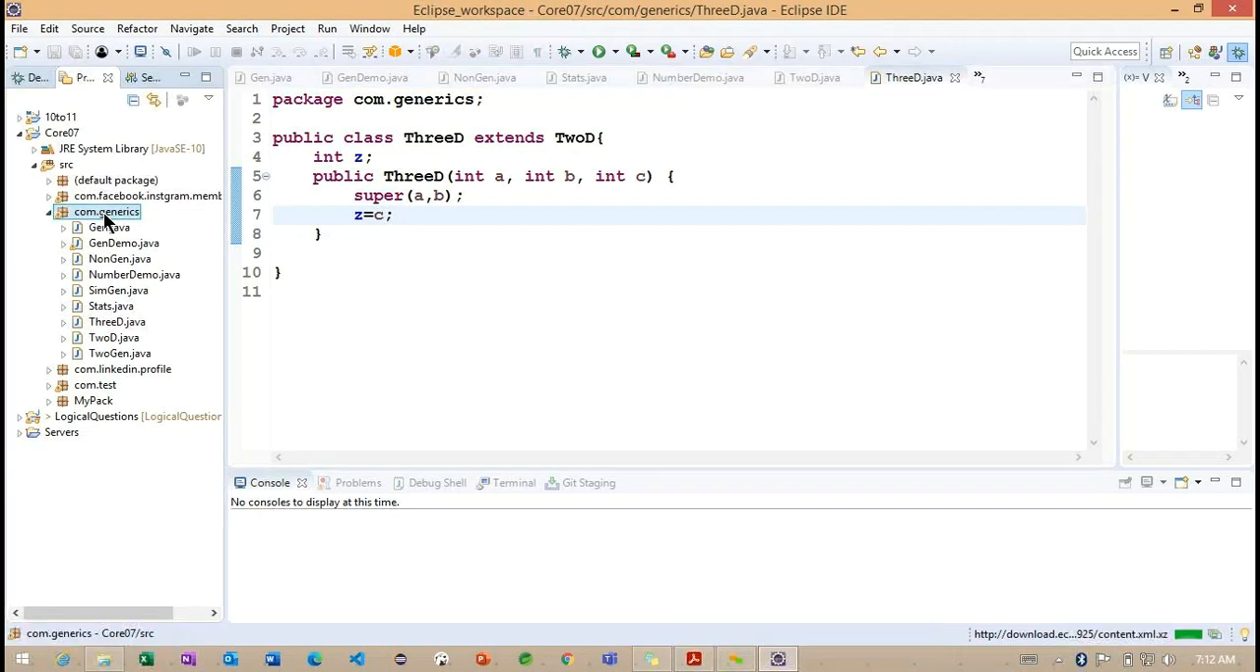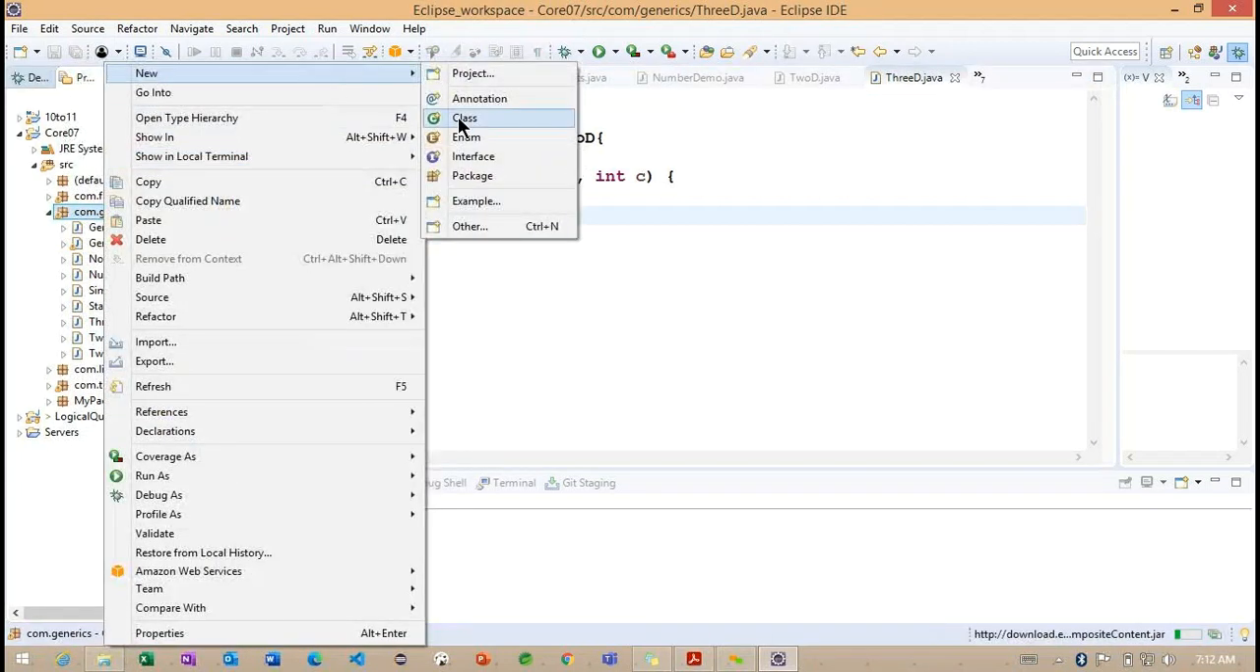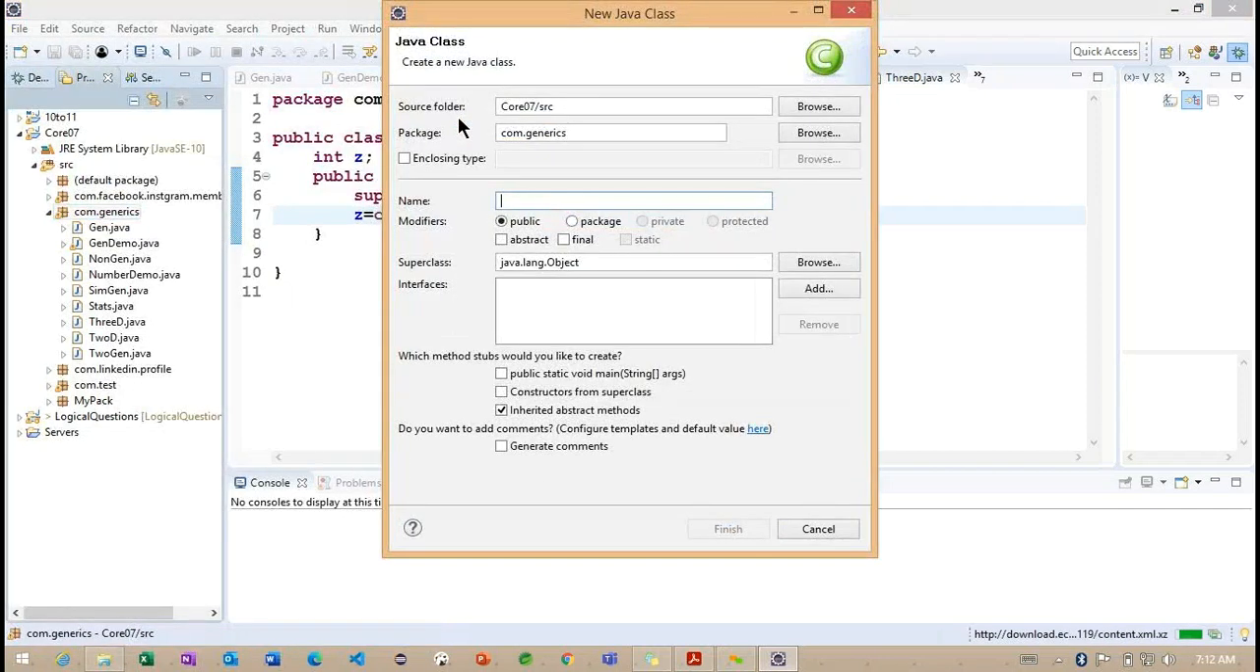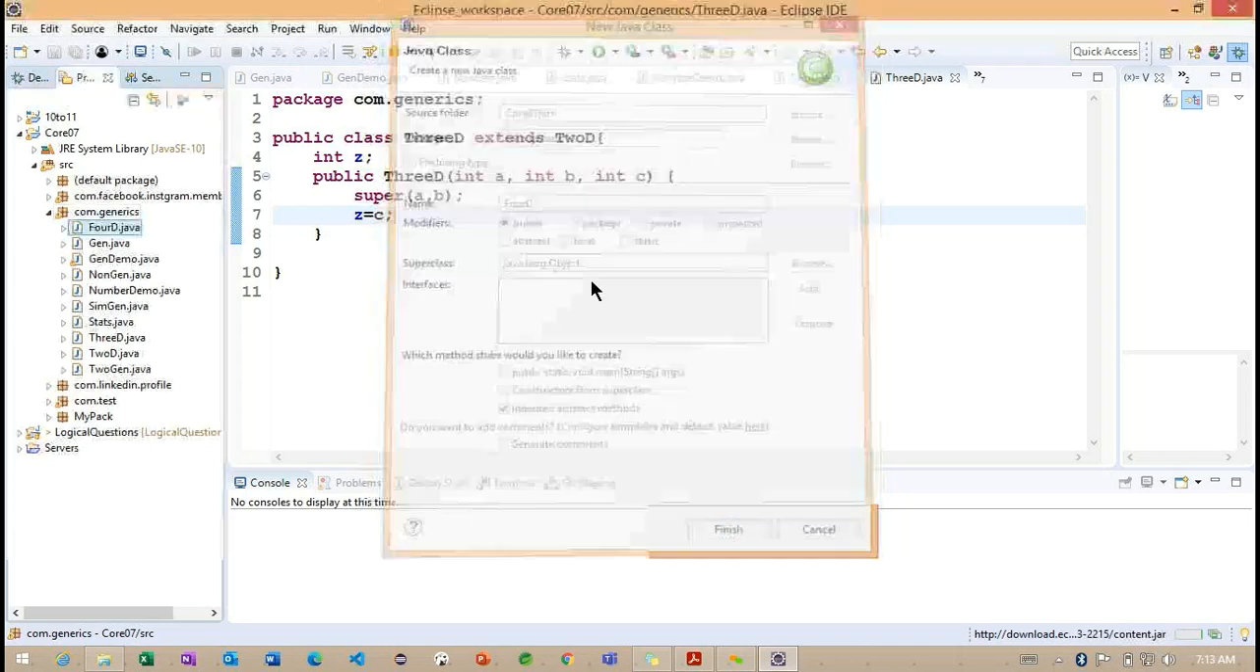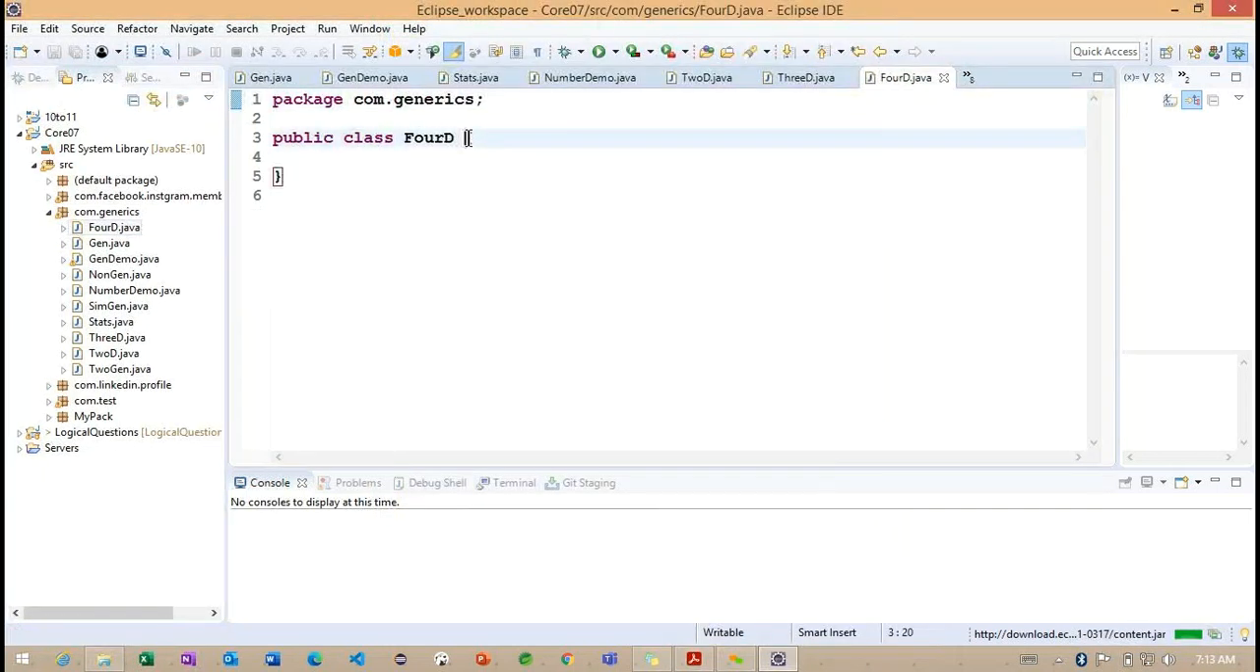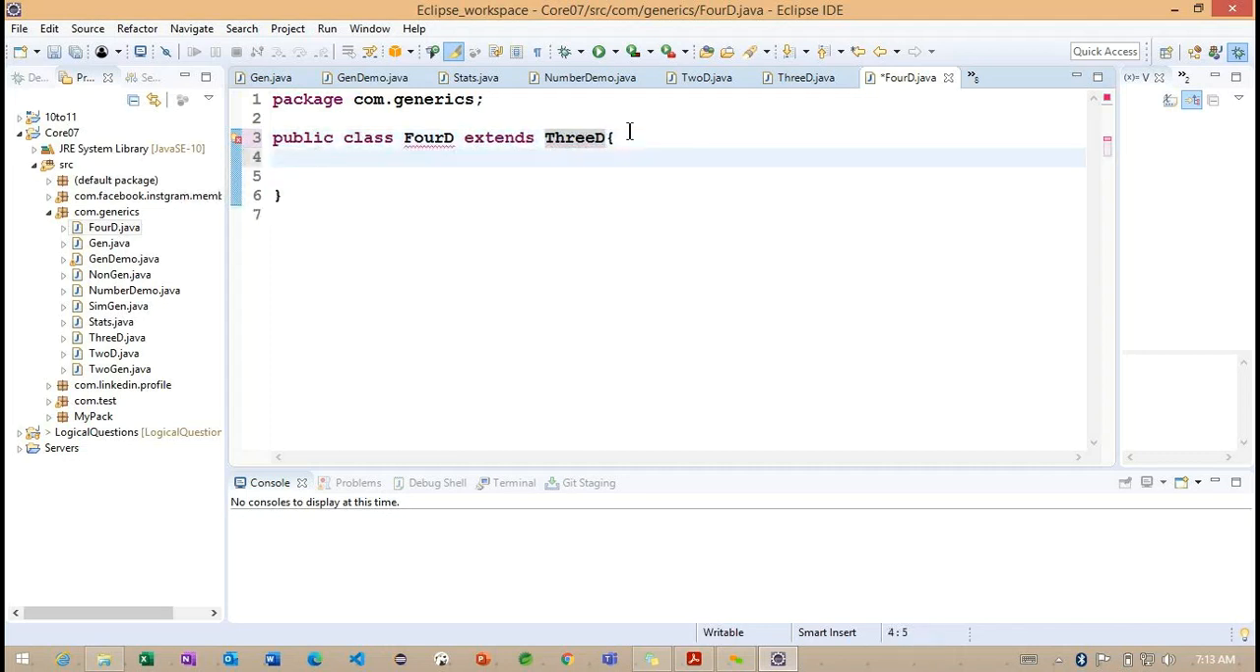This is a simple example we already identified when we discussed inheritance, basically how using inheritance we can work on the generic concept. Now I'm trying to create inheritance classes here. The last class I'm creating is 4D, and this 4D is going to extend our 3D. Getting the point?